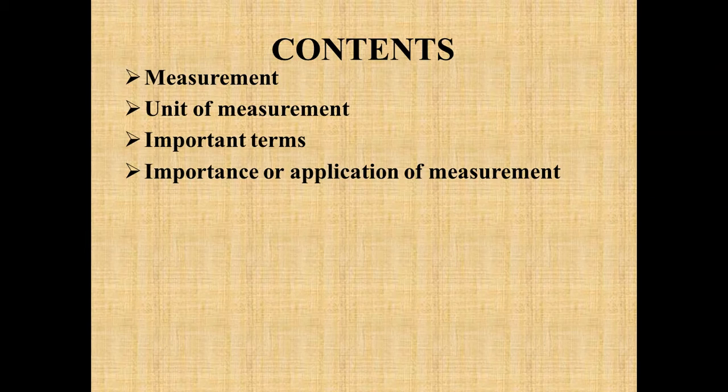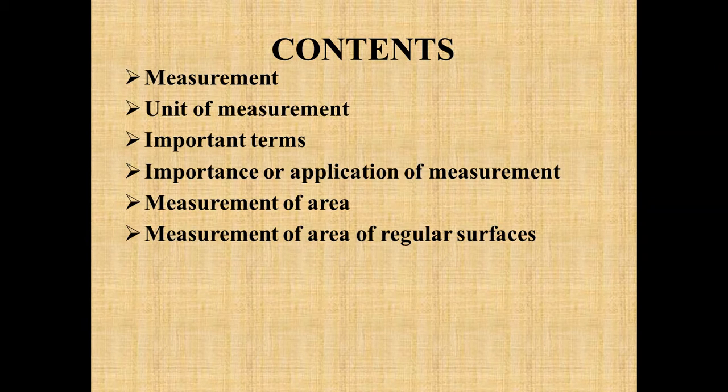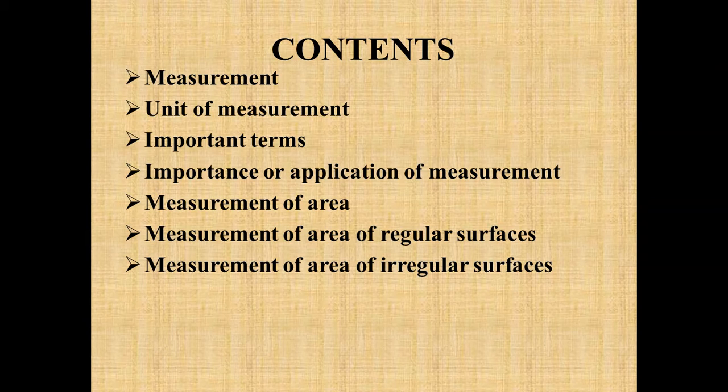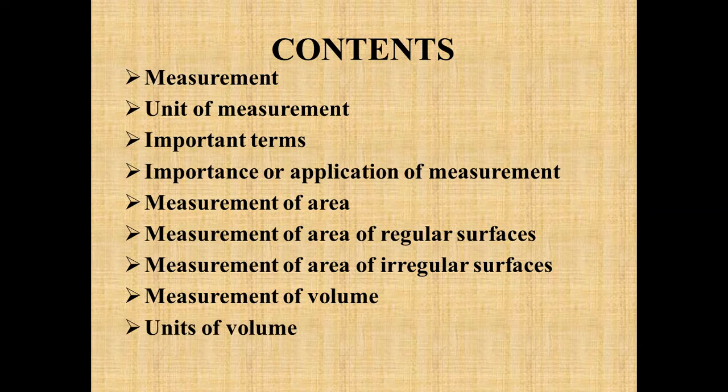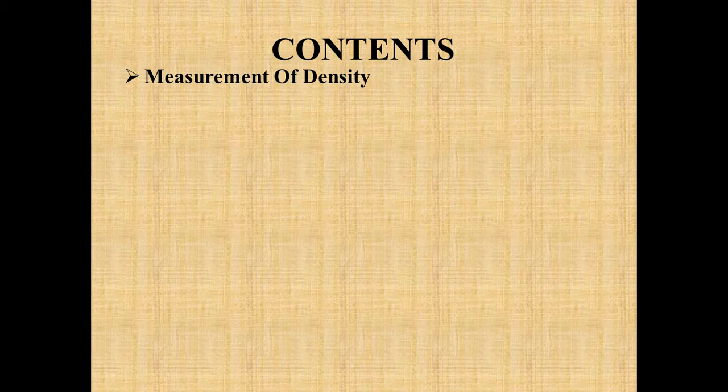Then we discussed the importance or applications of measurement, then measurement of area, how we can measure the area of regular surfaces and of irregular surfaces. Then we discussed volume, various units of volume, and at last we have defined the density.